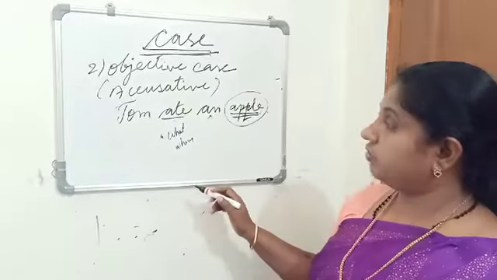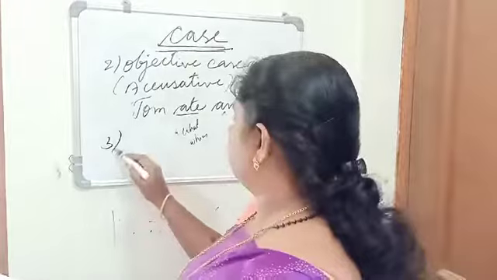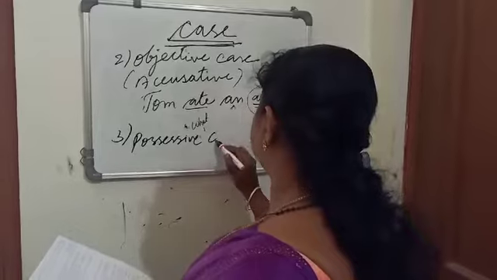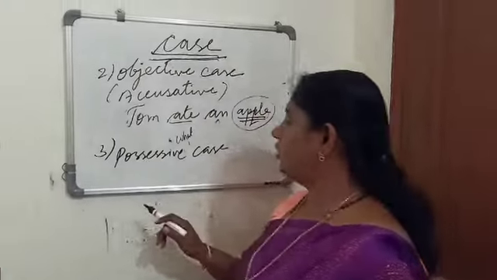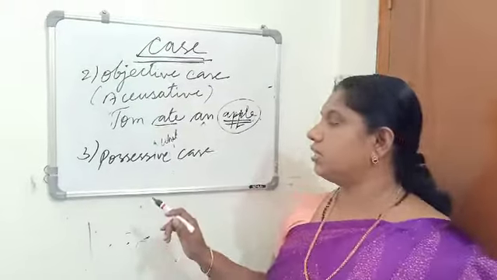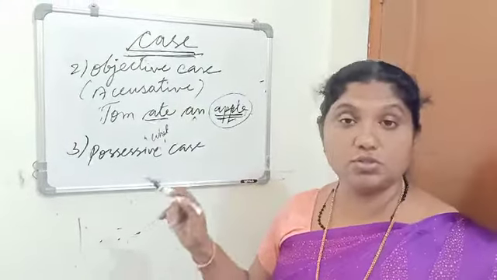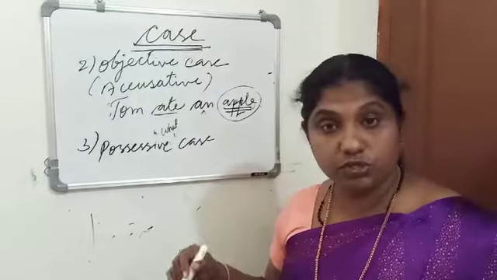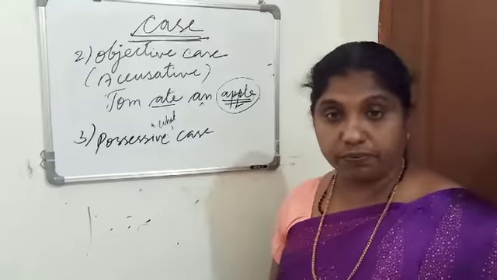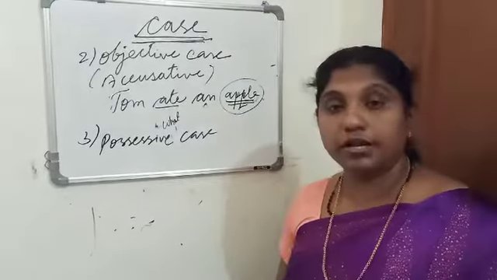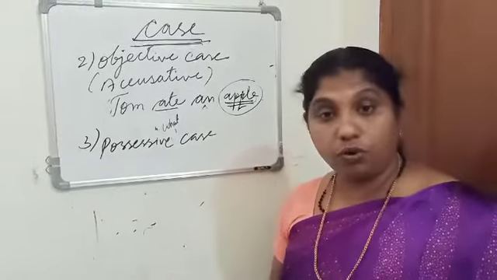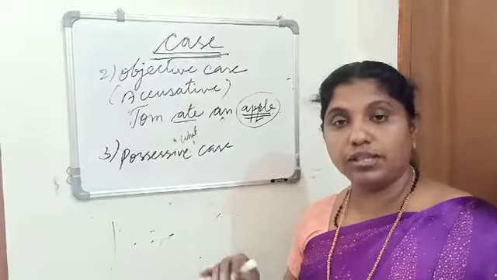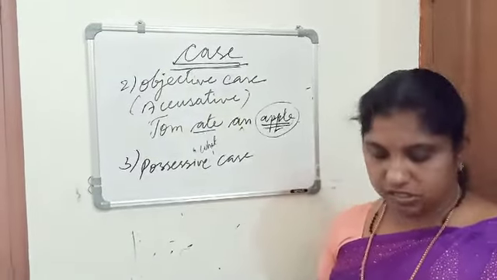Then the third one is possessive case. When a noun or pronoun is used to show possession or ownership, then it is called what? Then it is called the possessive case. When a noun or a pronoun is used to show possession or ownership, we can say that noun is in which case? In the possessive case.